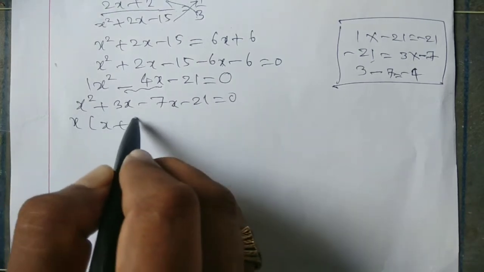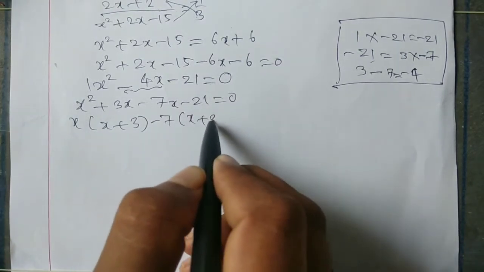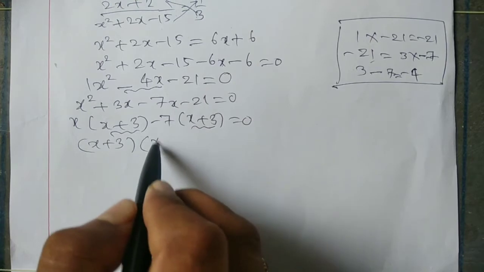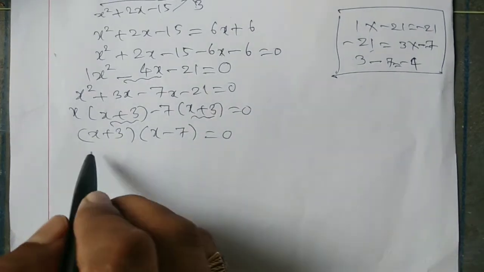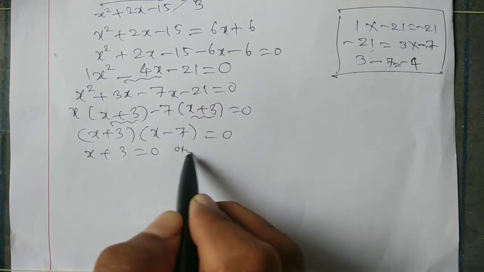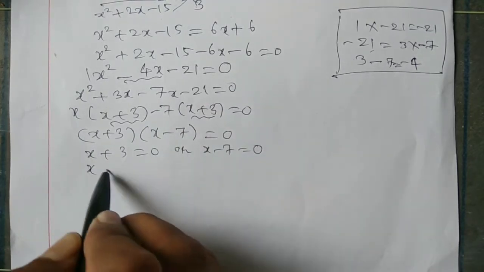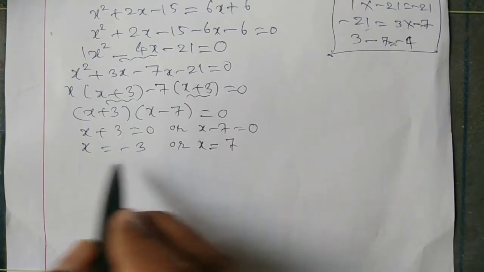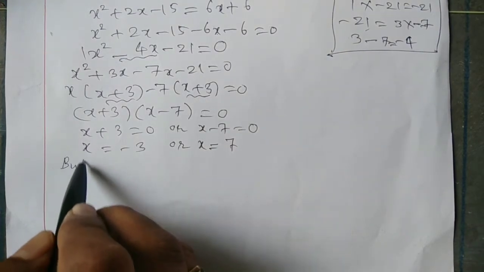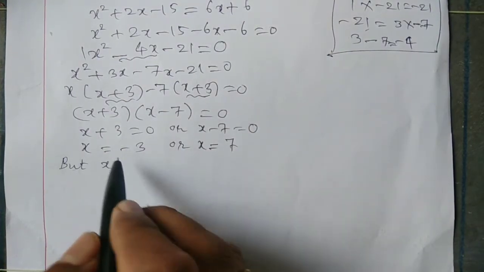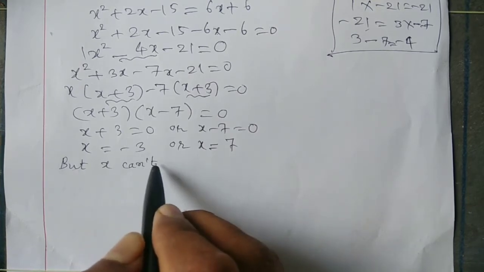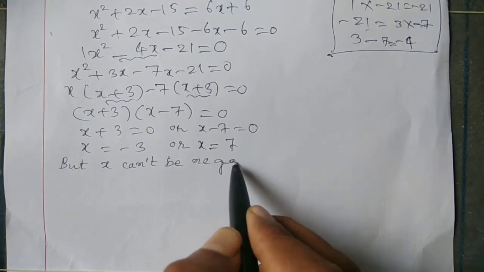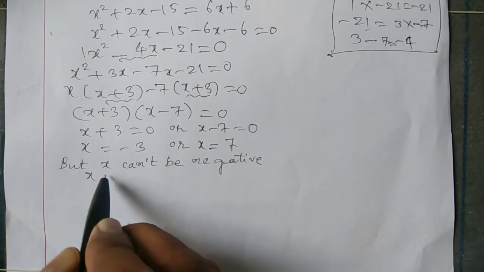X is common, x plus 3 is common: x plus 3 into x minus 7 is equal to 0. So x plus 3 is equal to 0, or x minus 7 is equal to 0. X is equal to minus 3, or x is equal to 7. But x can't be negative, so x is equal to 7.